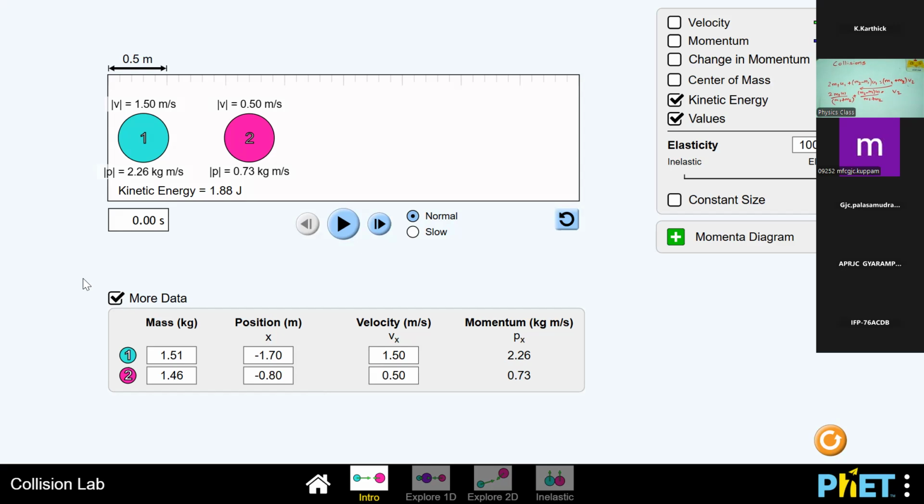You can see momentum 2.26, because modulus means direction, 0.76 velocity modulus, masses 1.51 and 1.46. Kinetic energy is calculated by half m v square, and the total kinetic energy is the kinetic energy of the individual particles added up. So kinetic energy is 1.88 joule. These two objects will move now.